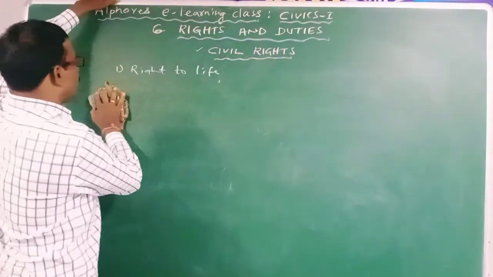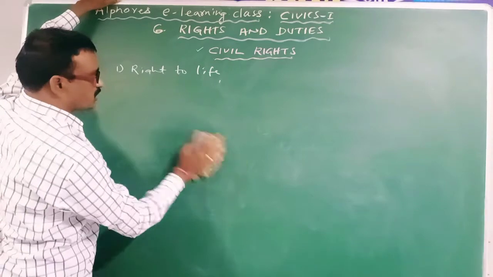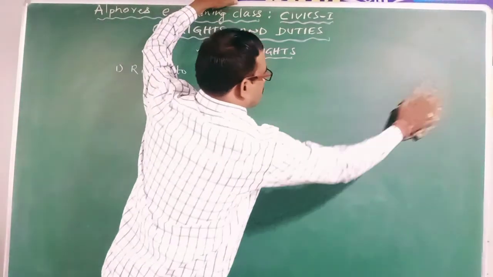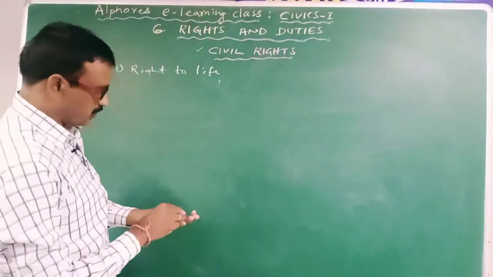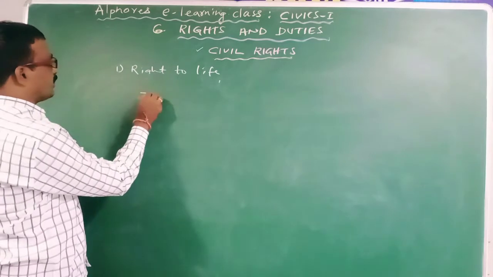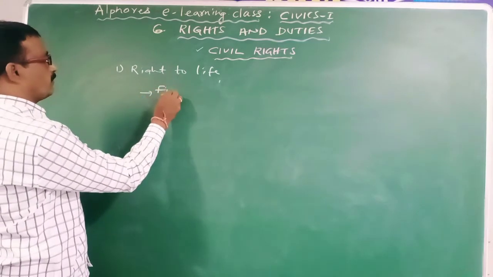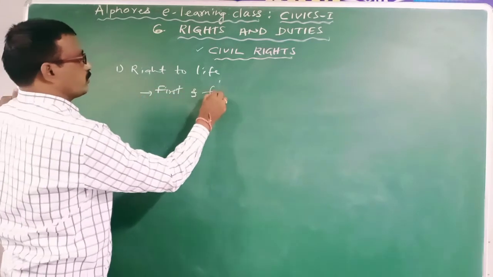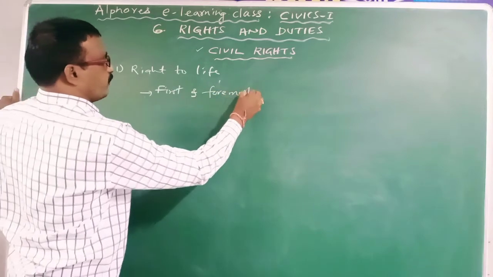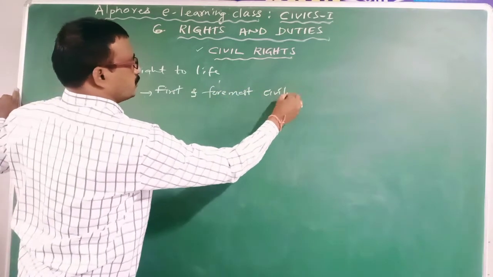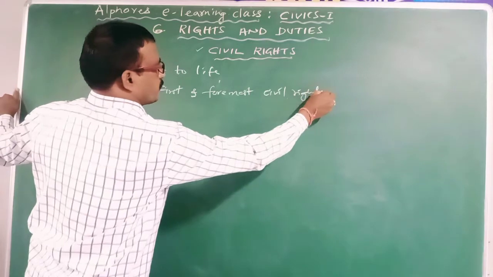So right to life is the first and foremost civil right of the individuals.